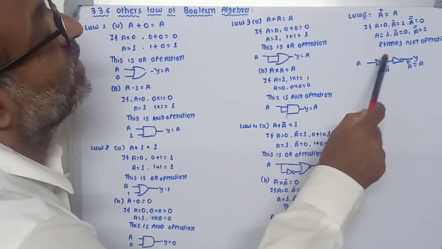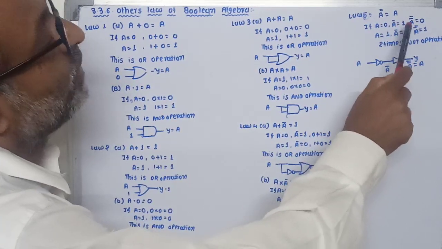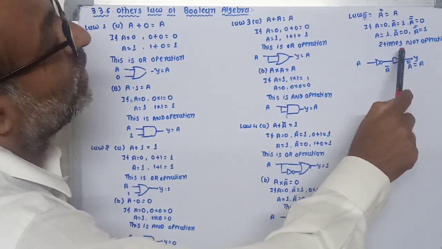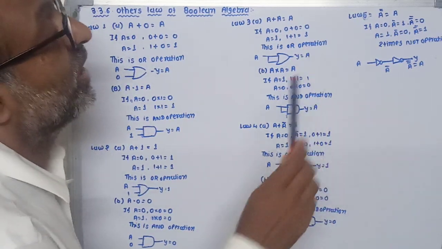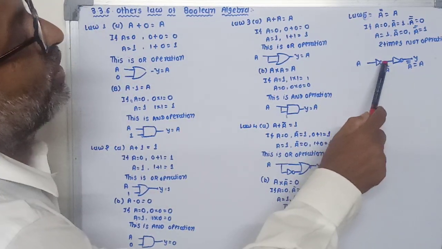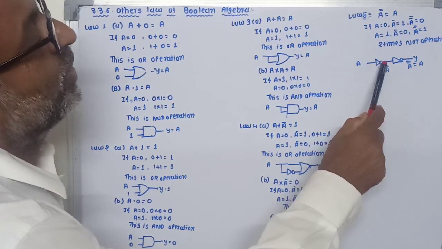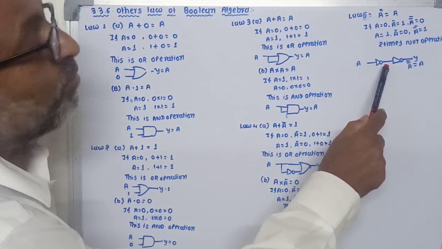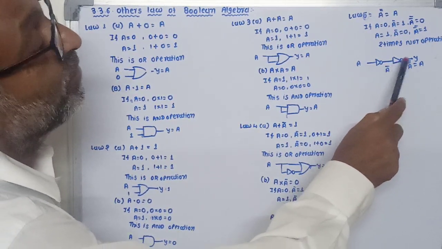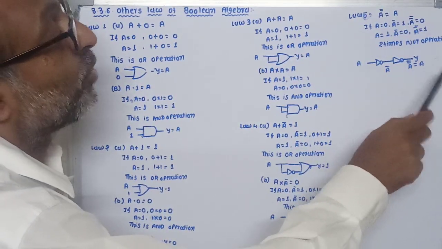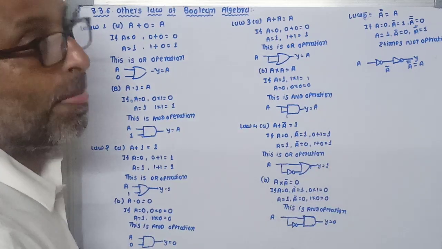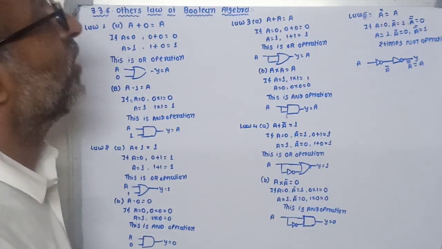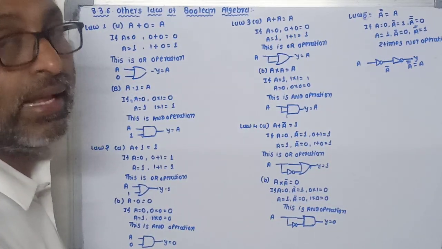This equation gives the NOT operation, but two times. So here we can use two NOT gates. A is given to one NOT gate, which provides the A bar output, and this A bar is given to another NOT gate, which provides the A double bar output, that means A. So these are the five different rules of Boolean algebra.